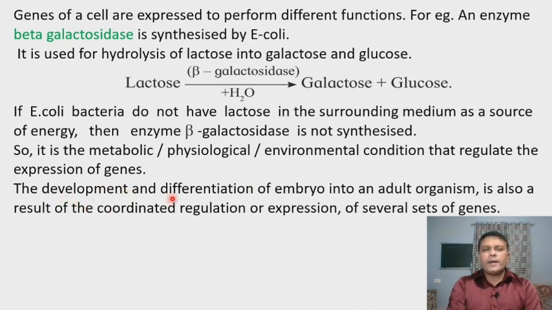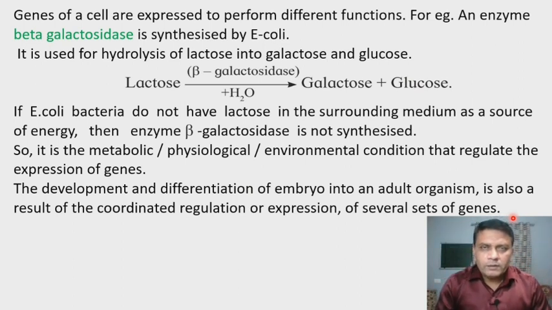Then the development and differentiation of embryo into an adult organism is also a result of the coordinated regulation or expression of several sets of genes. So in living organisms, after fertilization, the zygote develops into an embryo. Then the embryo undergoes repeated cell division and develops into an organism.